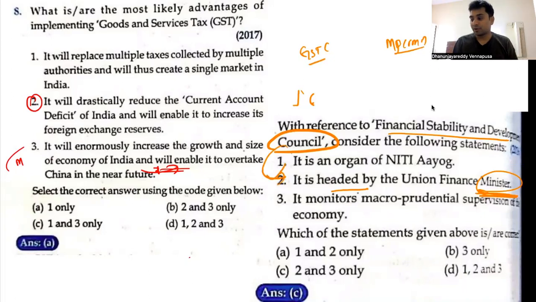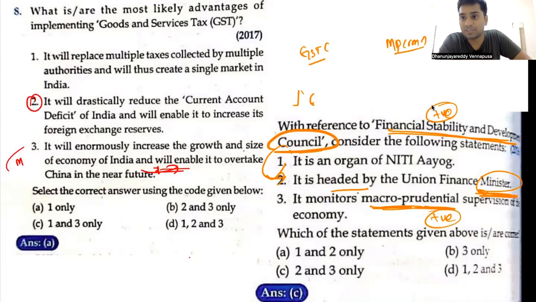So it monitors macroeconomic prudentials. That is what the question is. Financial Stability and Development Council. Look at the term. The term is positive. It is looking at financial stability. Why financial stability? Macro parameters have to be prudent. Prudent is positive. Prudence means it will be growing. It is a positive term. So a positive answer has to be correct. Even if you don't know the committee's recommendation or the council's objective, look at this. This is a positive thing. It will be doing positive things.